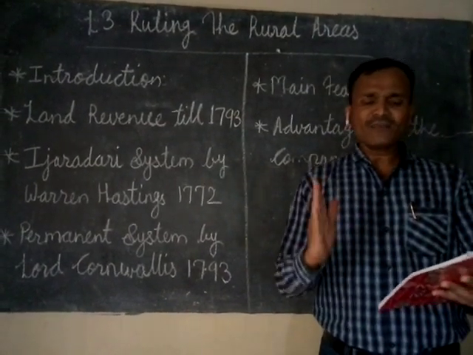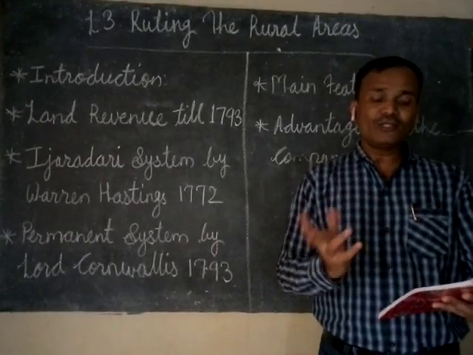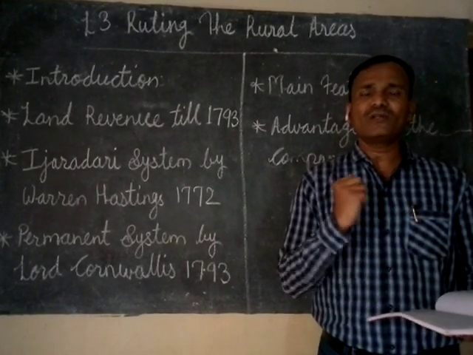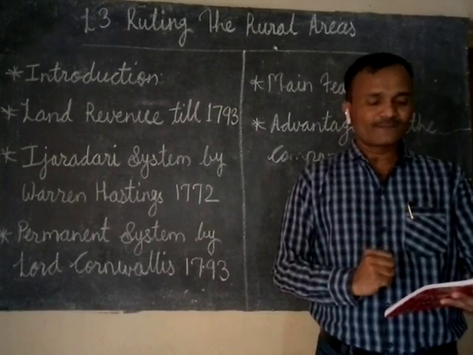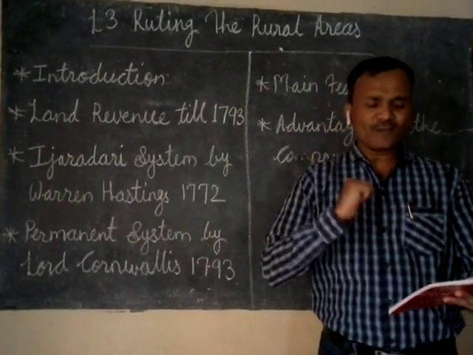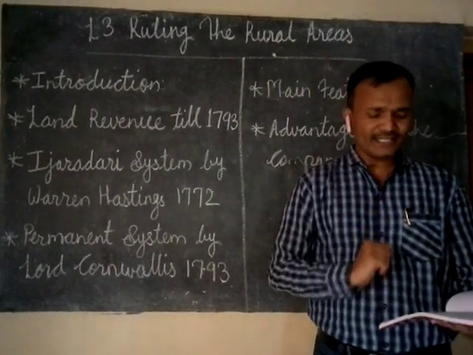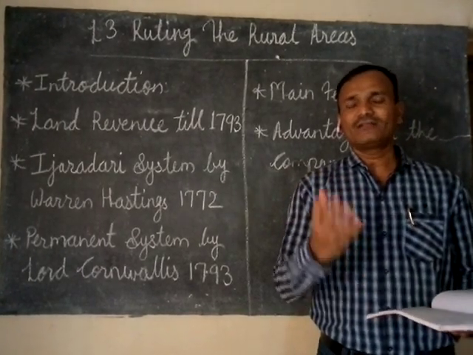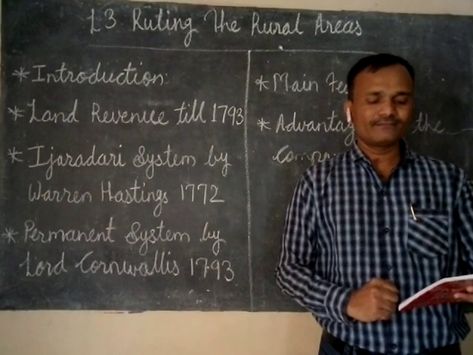But some corrupt officers made huge fortunes, as they started to collect more and more revenue from the farmers. Due to this, the village economy declined, the self-sufficiency of the villages started to decline, and the farm production also started to decline.